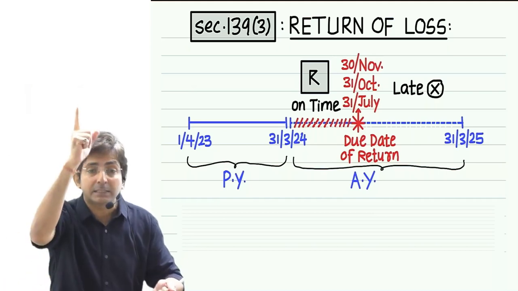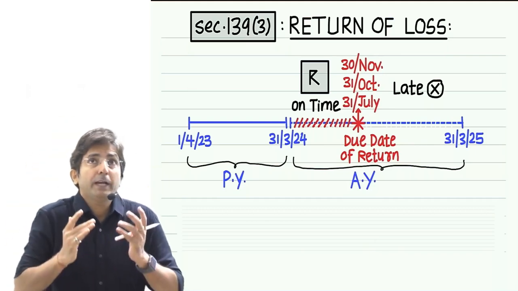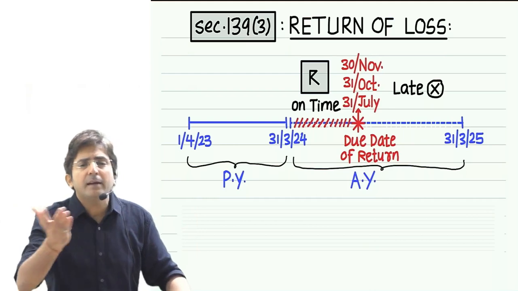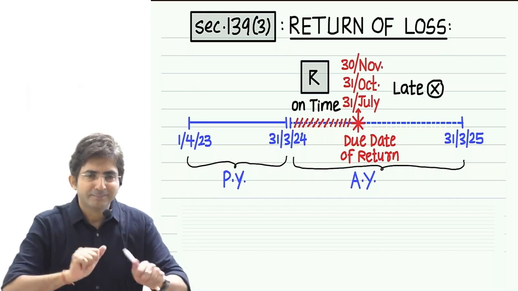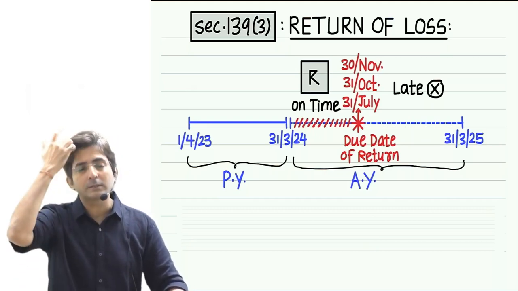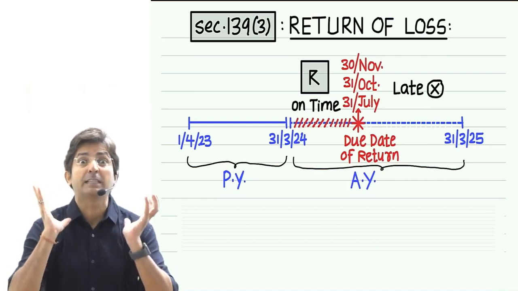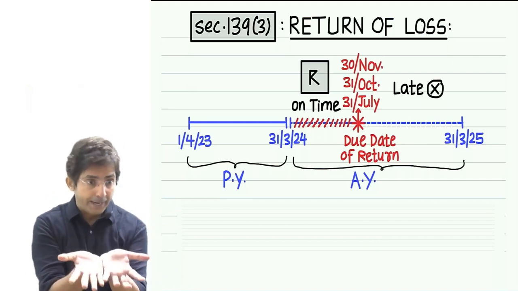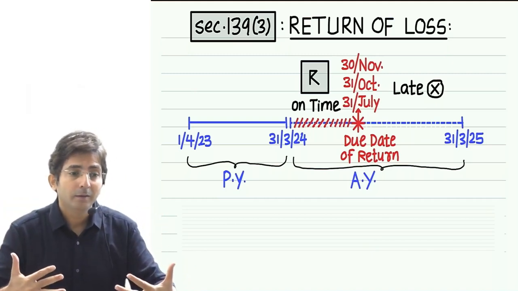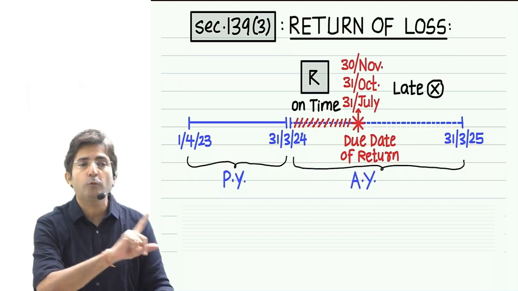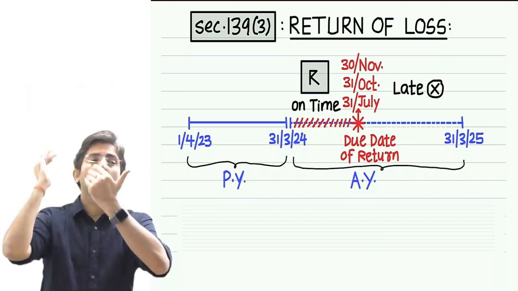But now the next logic is, why on time only? Why not late? Because we have heard that people file belated return. We have heard or not? Not heard. Now here now. Usually a person can file a return late. But you know that late filing return is allowed for people having profits. Today if I am having profits, I can file my return late also. But that is for profit people. People who suffer loss, they are not allowed to file the return late. If they file late, they cannot carry forward the losses.